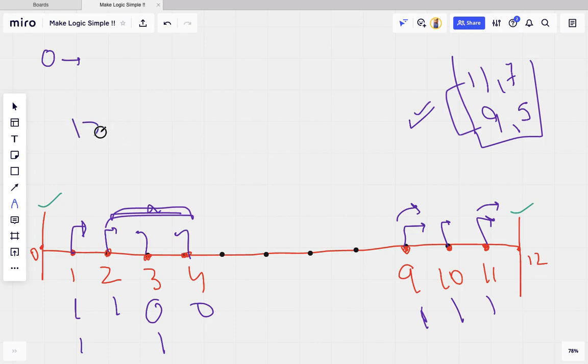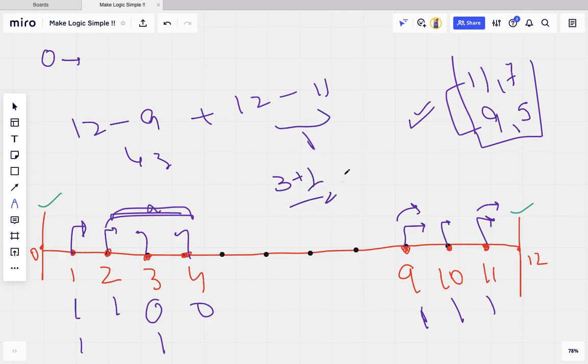I do 12 minus 9, and for 11, I do 12 minus 11. This gives me 3 and 1, and their sum divided by 2, (3 plus 1) by 2, gives me 2. So after 2 seconds they both will be destroyed.